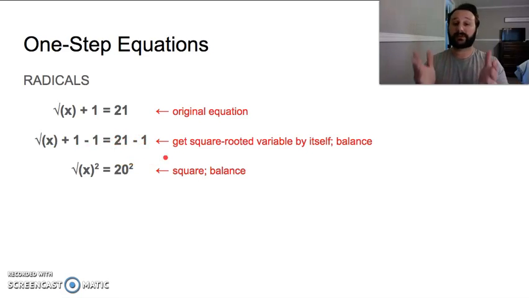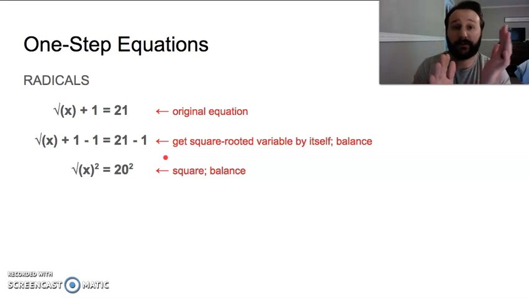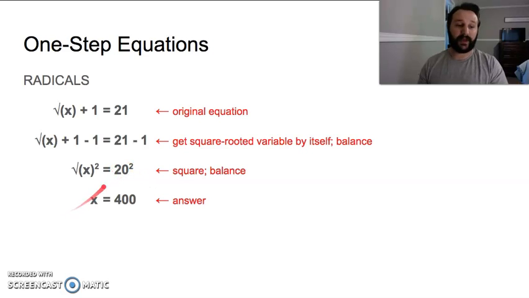And what we do with the square root of x equals 20 is we square both sides, balance. So what you do to one side, you do to the other. That goes for putting a radical on both sides or putting an exponent on both sides. You got to do to both sides the same exact operation. So we square both sides, and what the square does, this little exponent of 2 cancels out the radical. We can actually do 20 times 20, or 20 squared, and we have x equals 400, okay?